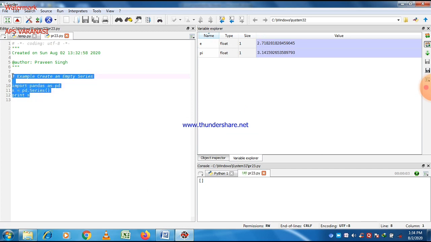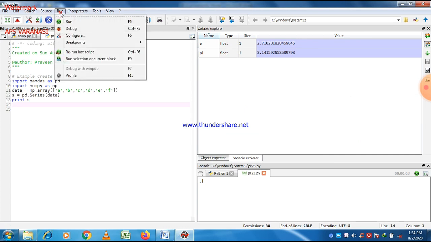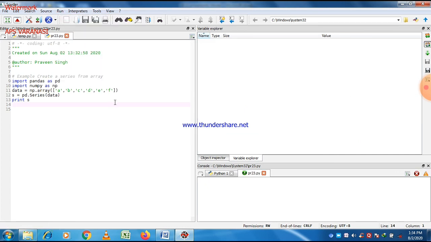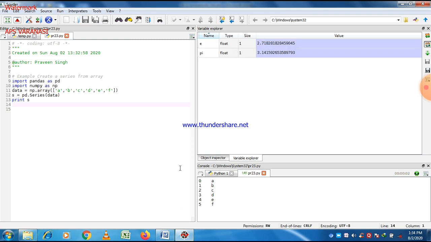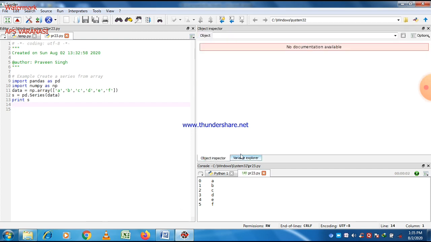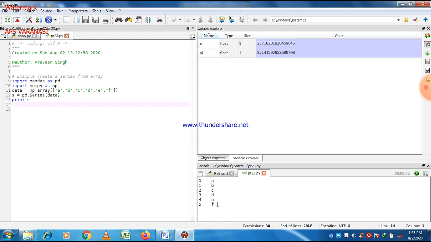Just write a program here, save the program, and then run the program. You can see the output is clearly visible on the screen here.